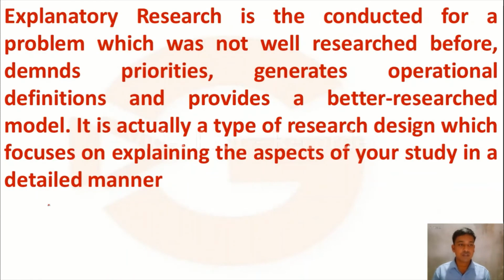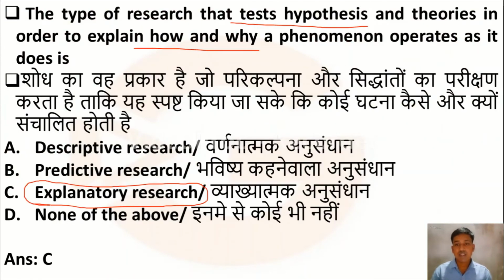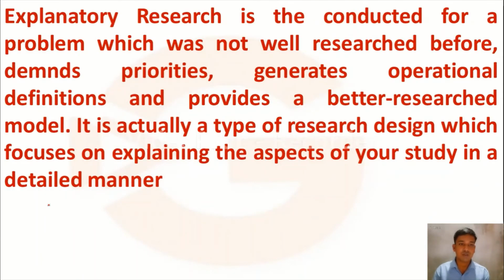The type of research that tests hypotheses and theories in order to explain how and why is related to explanatory research. What do you mean by explanatory research? Explanatory research is conducted for a problem which was not well researched before, demands priority, generates operational definitions and provides a better research model. There are some problems in our society where research has not been done.